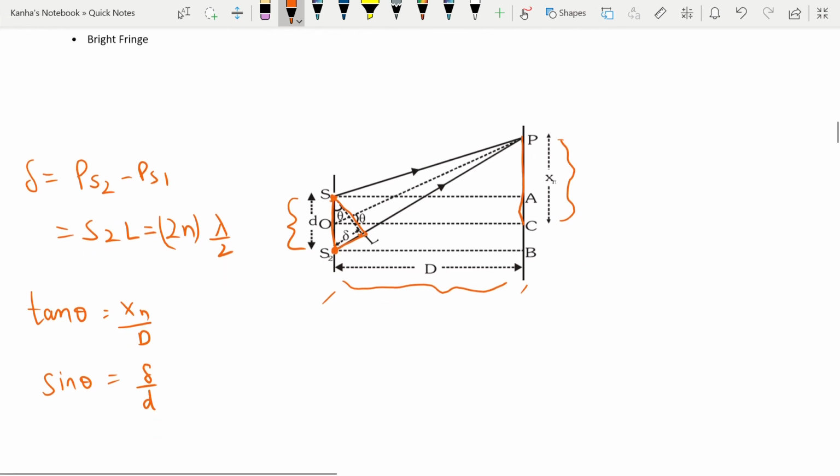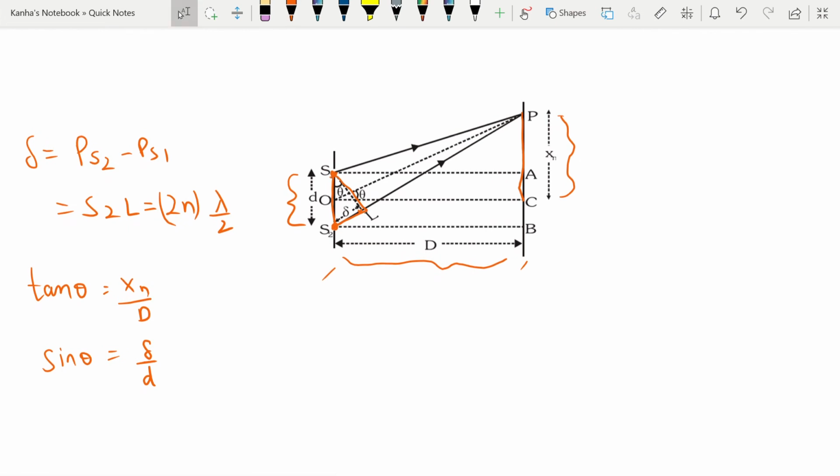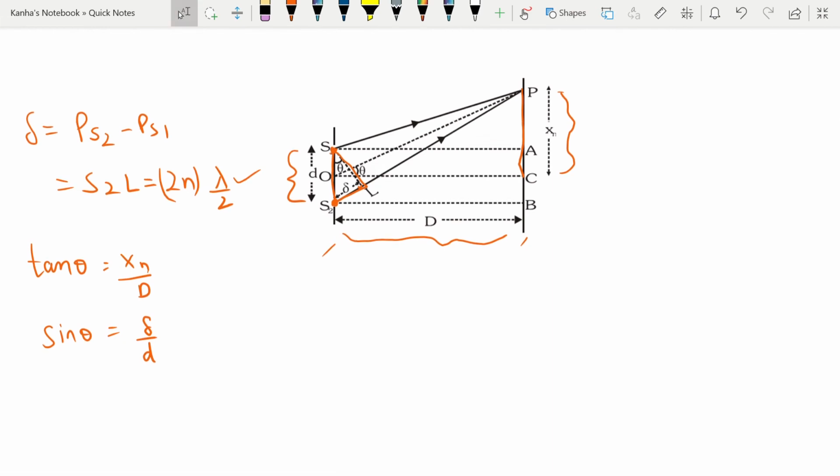Now delta is equal to n lambda for bright fringes. Therefore, if theta is small, I can write tan theta equal to sin theta, which implies xn by D. In some notes you will find xn written as y, because this is in the x direction, this is in the y direction. So xn by D is nothing but delta by small d.